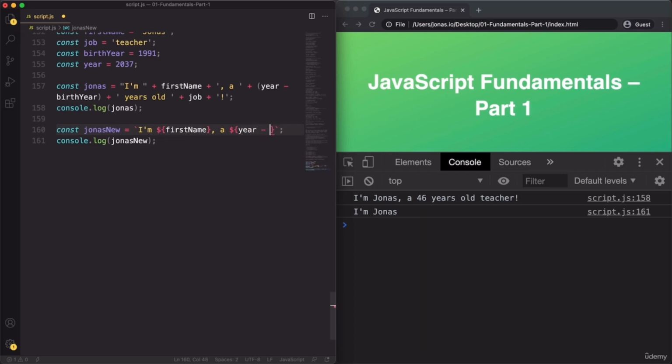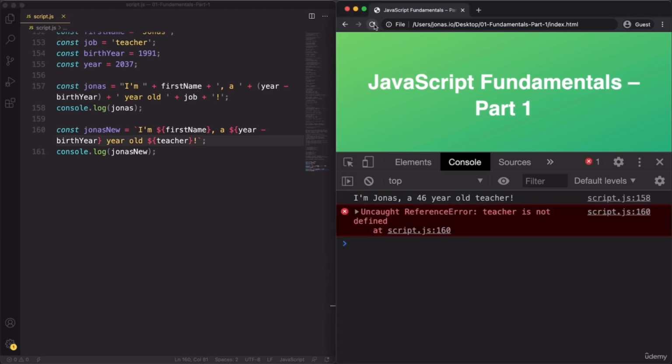So year minus birth year, just as we did above. Year, old, and then teacher. So no plus signs, no thinking where we should put the spaces like we did here. And so this is a lot easier.